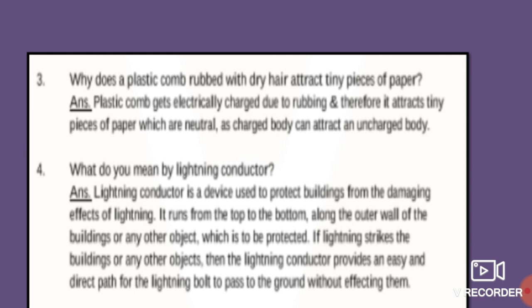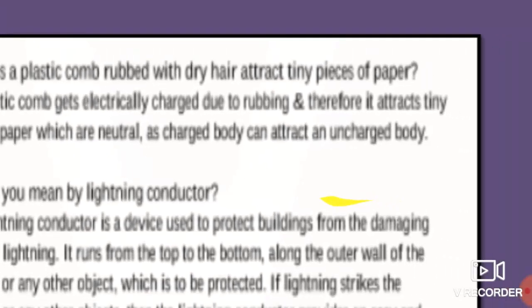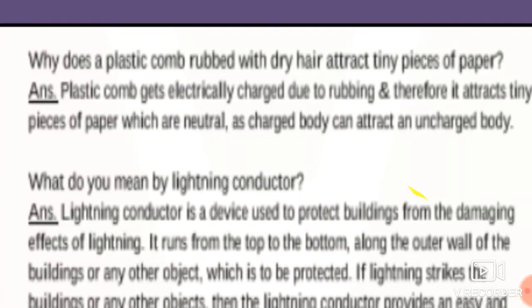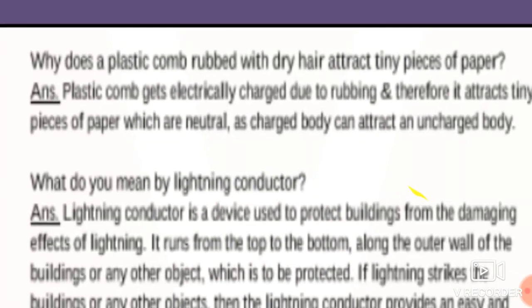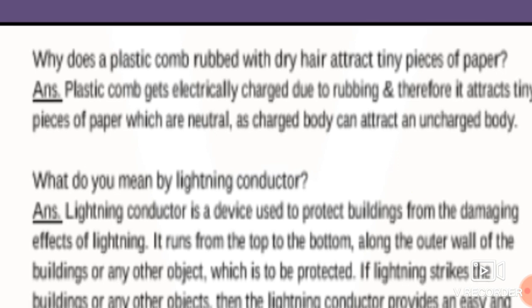It is because the plastic comb gets electrically charged due to rubbing, and therefore it attracts the tiny pieces of paper which are neutral. So a charged body can attract an uncharged body.